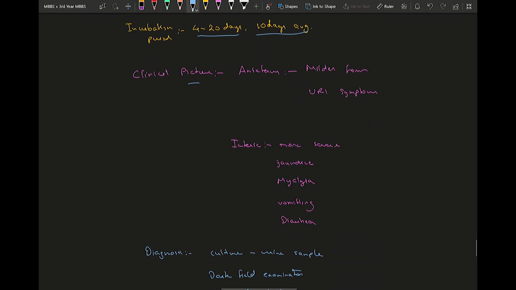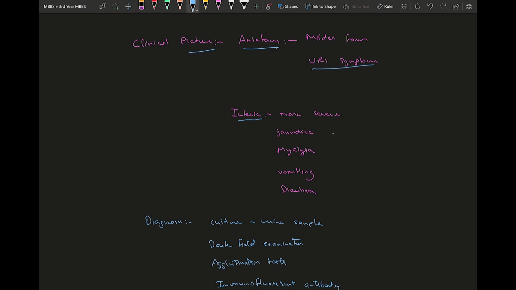The clinical picture you need to know: there are two scenarios which can happen. One is anicteric and the second one is icteric. So anicteric is mild and you have URI symptoms like cough, fever, sore throat, and icteric is more severe, where you have jaundice, icterus, then myalgia, vomiting, diarrhea, stomach pain.